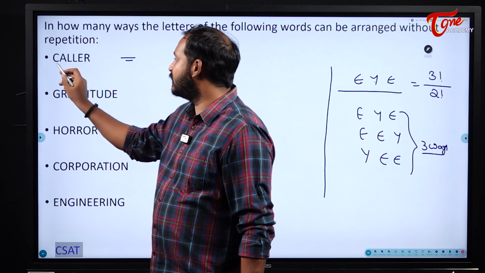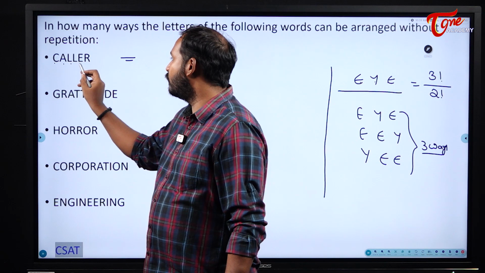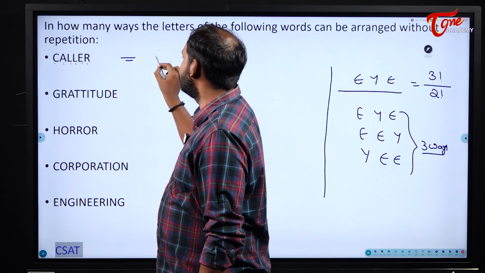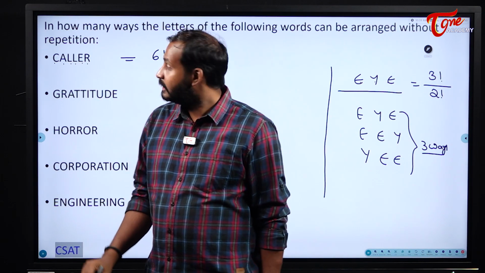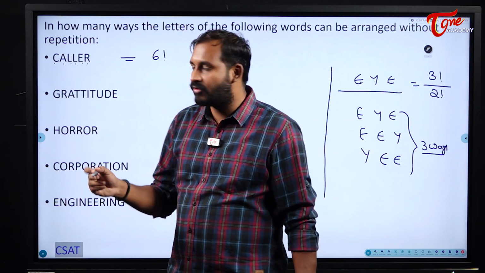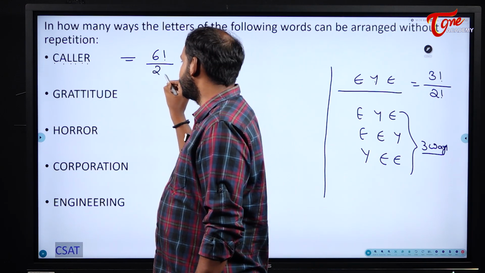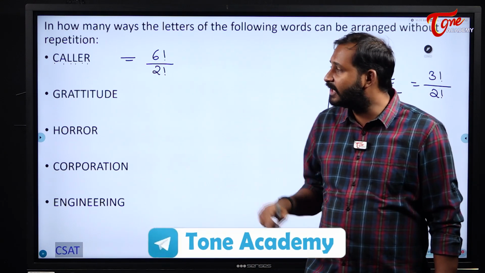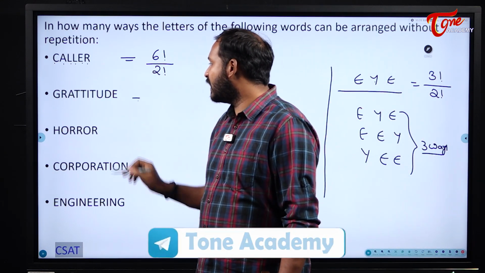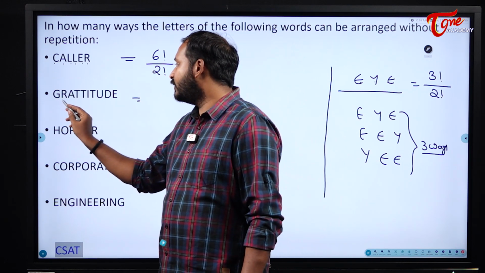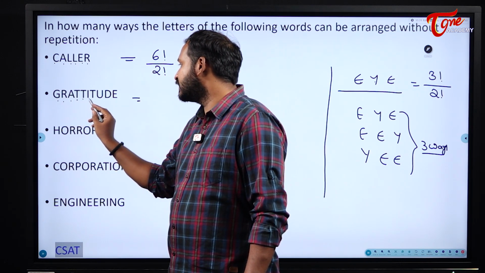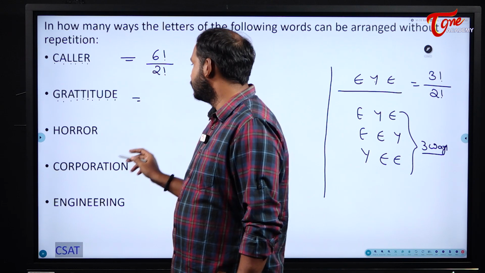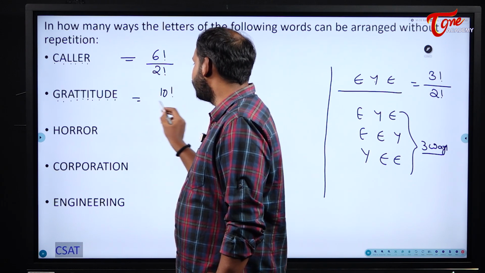So what happens now? See here, 1, 2, 3, 4, 5, 6. In general, what will we say? 6 factorial. But here the letter L was repeated twice, so we are going to divide by 2 factorial. Understood? Why? Because the letter L was repeated twice. Now similarly, what will be the answer for gratitude? 1, 2, 3, 4, 5, 6, 7, 8, 9, 10. Okay, 10 are there, 10 factorial divided by.